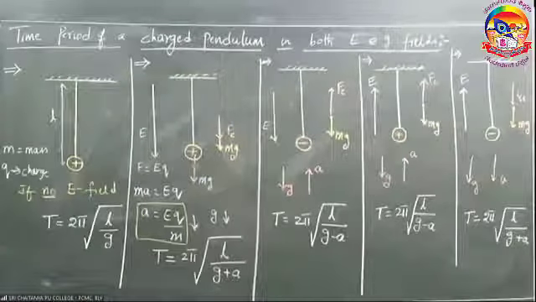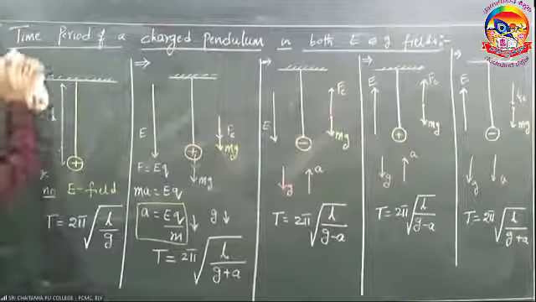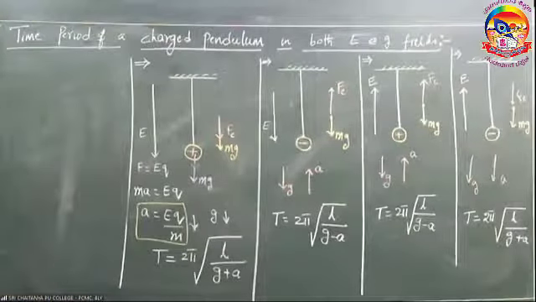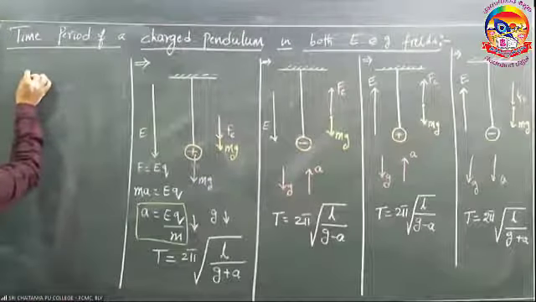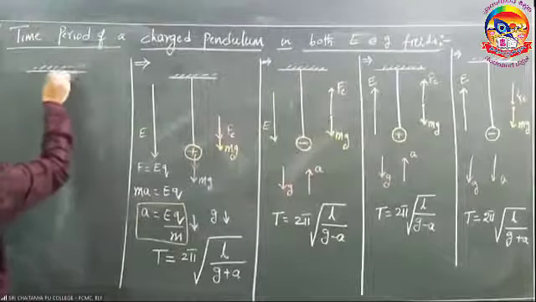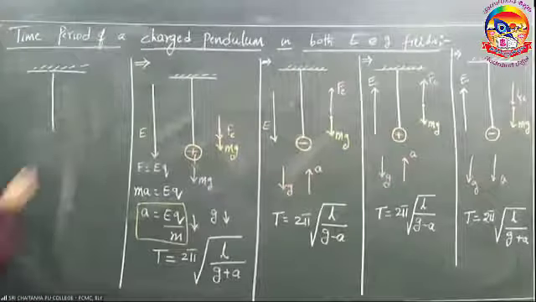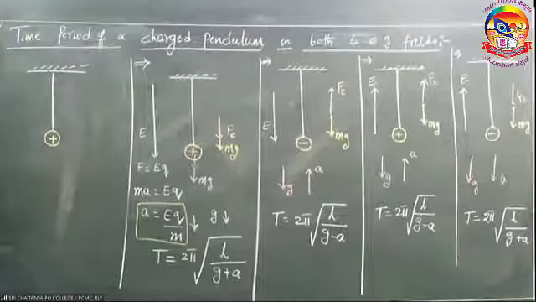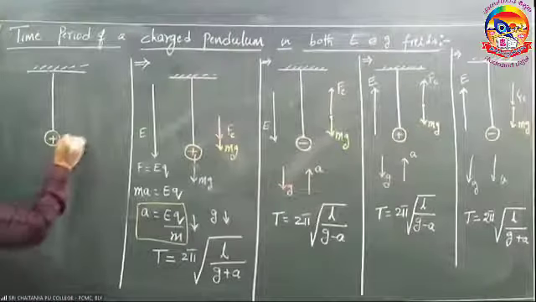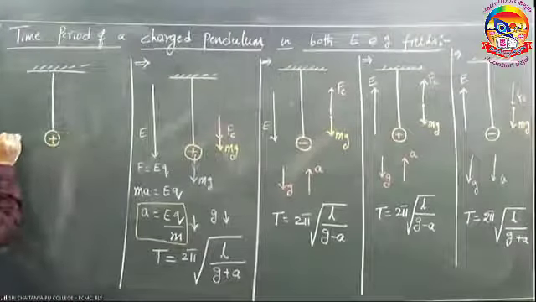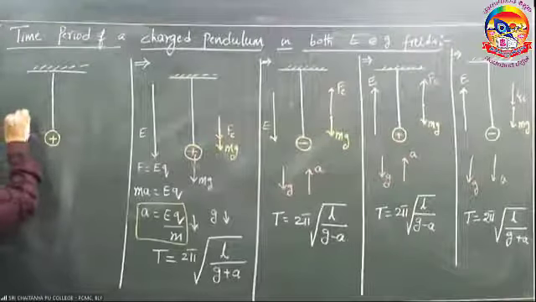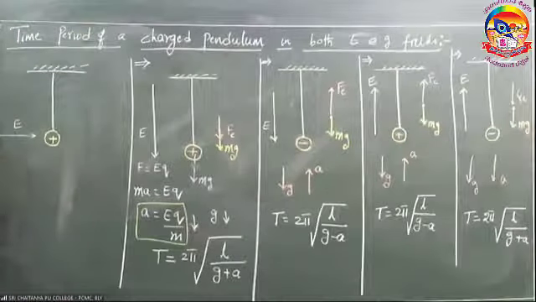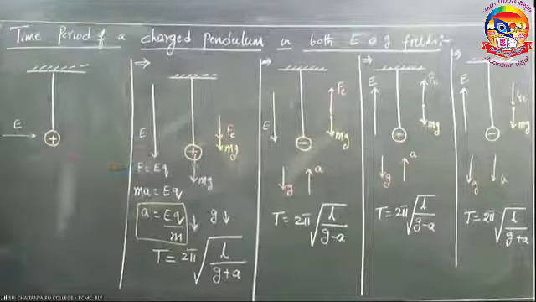Well, one more case. This is a pendulum. I'm taking it as a positive charge. Observe clearly. I'm applying an electric field in this direction. In all those cases, the electric field was acting vertically, but see here, the electric field is acting horizontally, right?